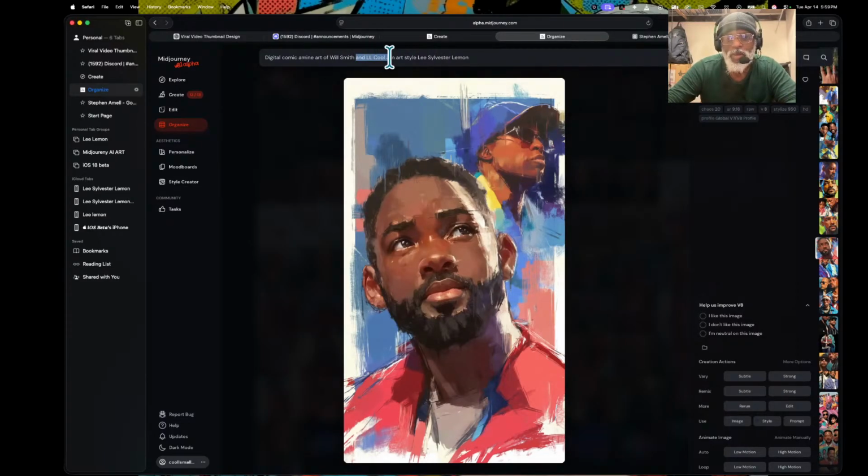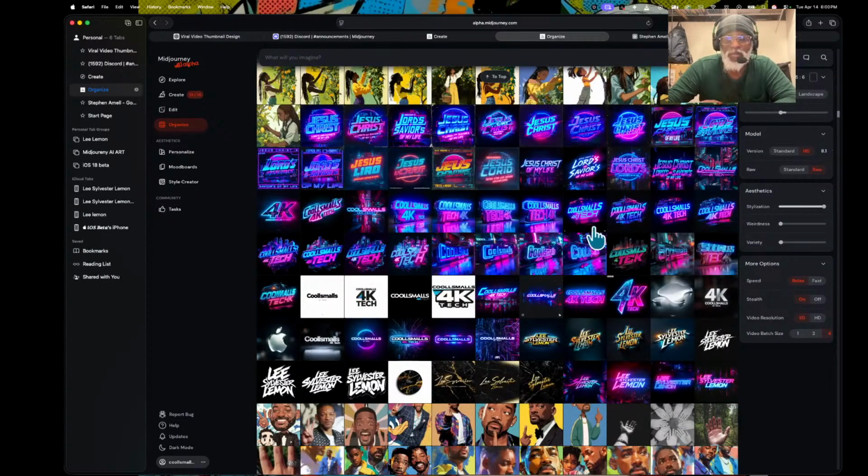Let's remove Will Smith, Cool J. The biggest letter right here. Let's put by Lee tripping. And all I do, I test it out, see how well this will look. Okay, so we did that part right here.